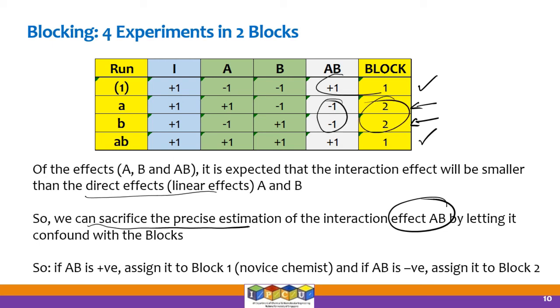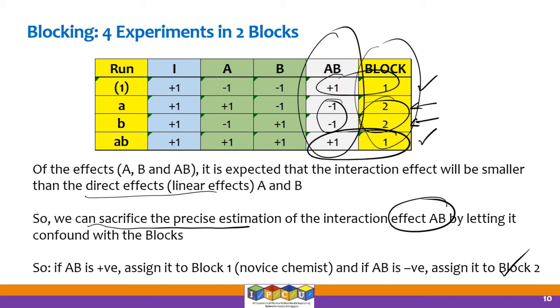If AB is equal to plus 1, assign it to block 1. Okay, so that is what this statement says. So we let the block be decided by the highest order interactions that exist in your process. All right, don't let it come to lower order interactions or direct effects.